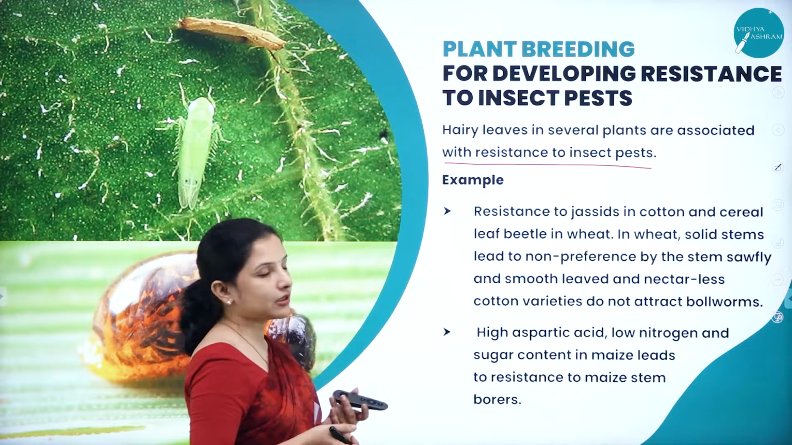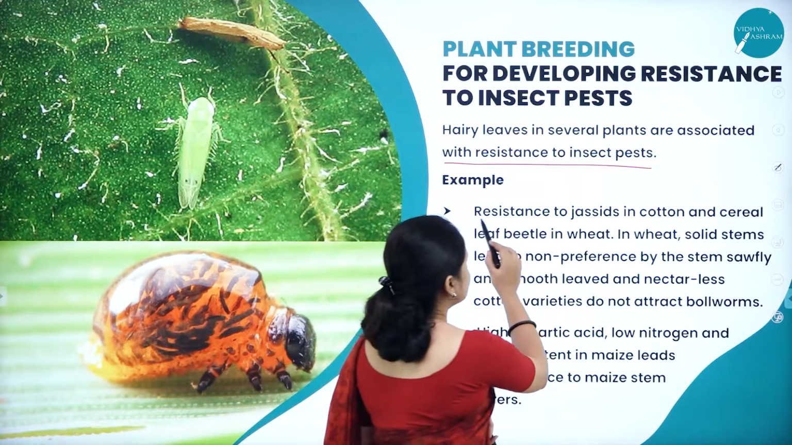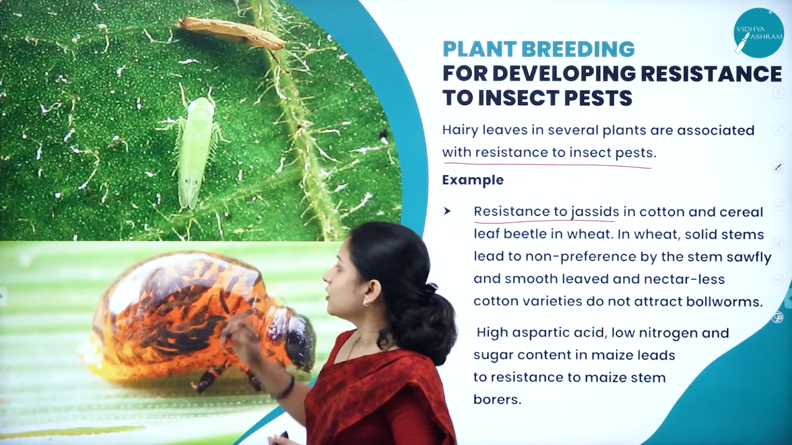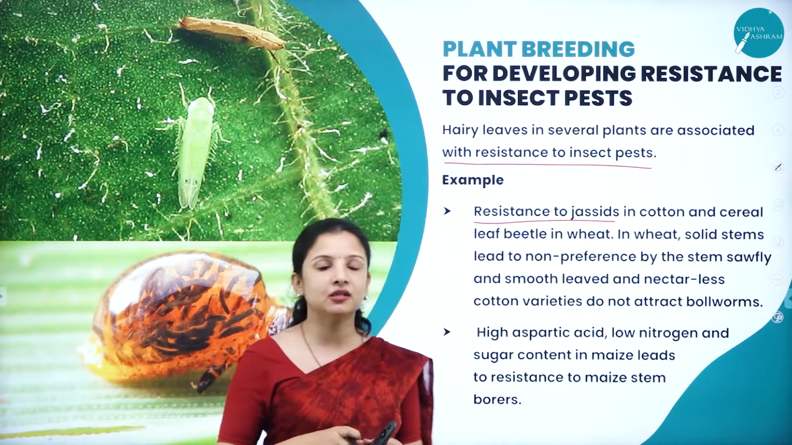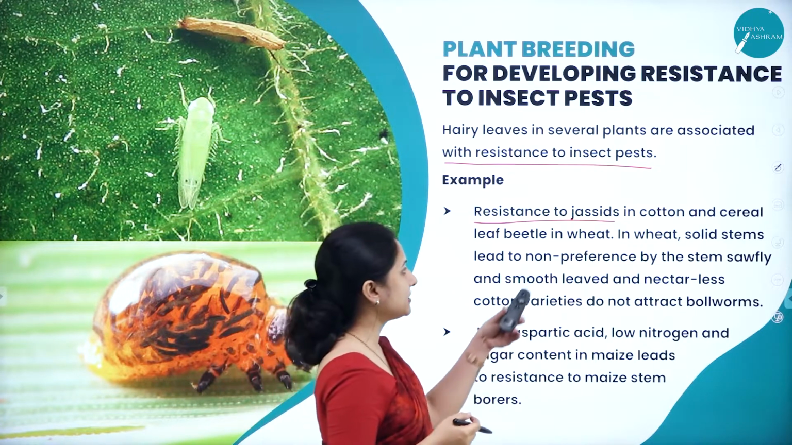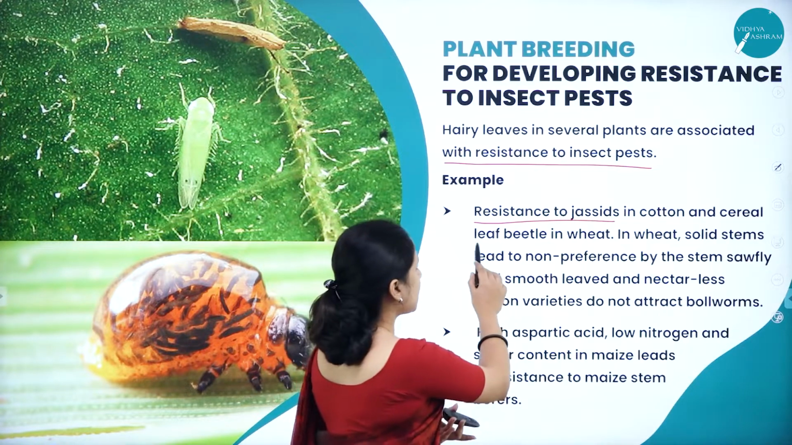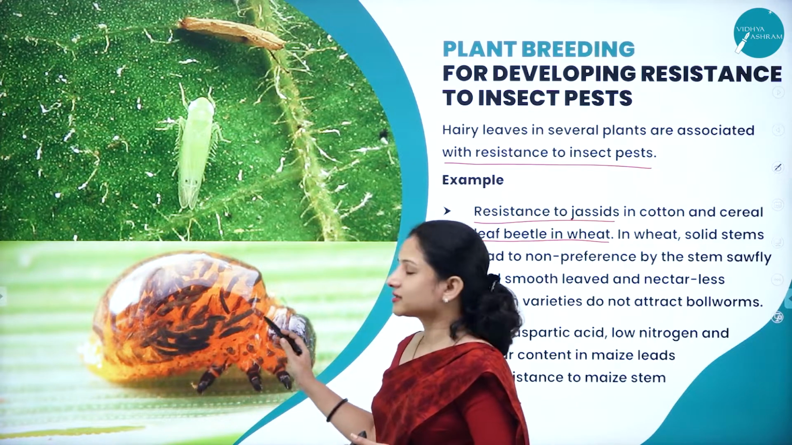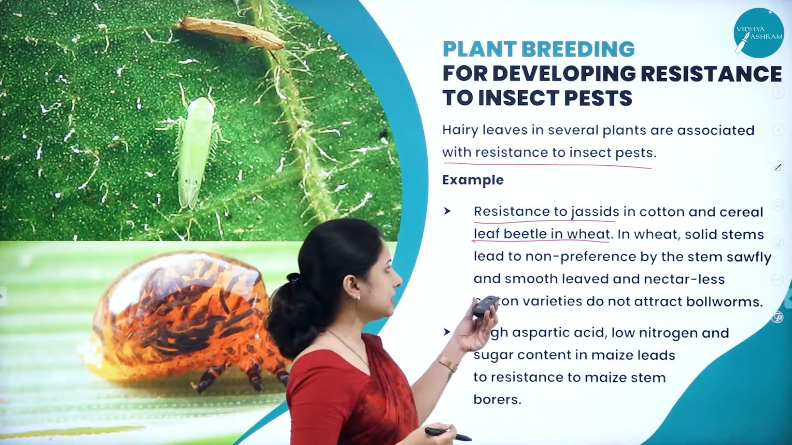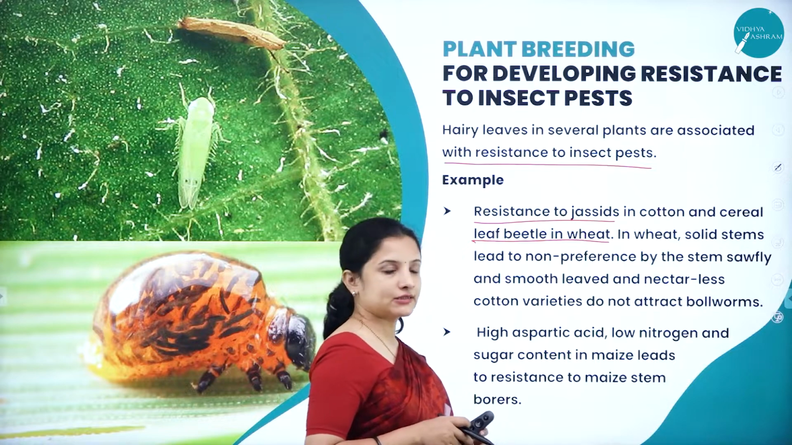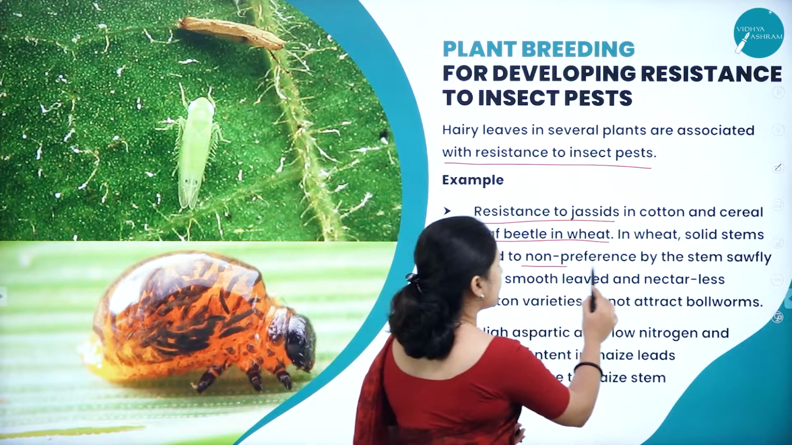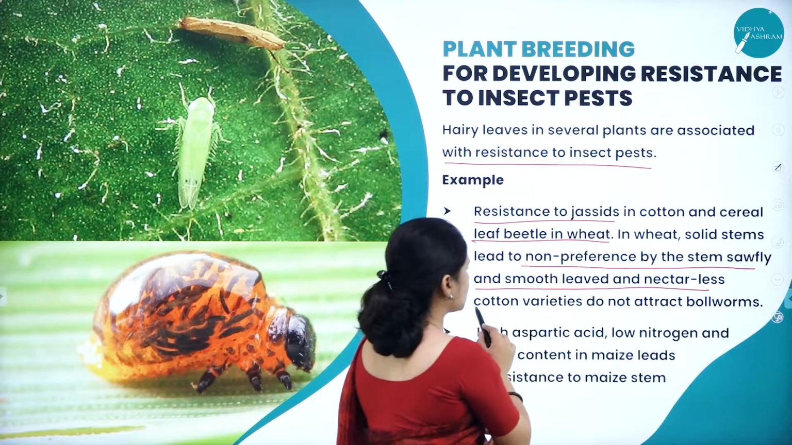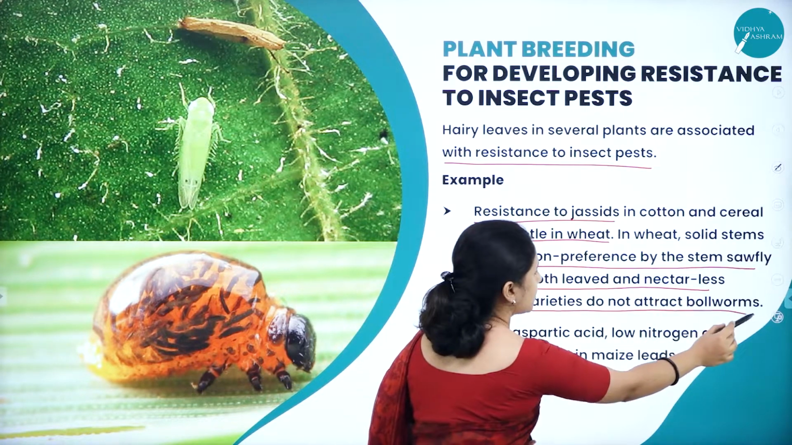The best example that we can take is resistance to jassids. Jassids are insects which infect the cotton plant. So you can see jassids here. They usually infect the cotton plants, and the cereal leaf beetle infects the wheat. You can see the cereal leaf beetle here, which is infecting the leaf. In wheat, the solid stems lead to non-preference by the stem sawfly, and smooth-leafed and nectarless cotton varieties do not attract bollworms.